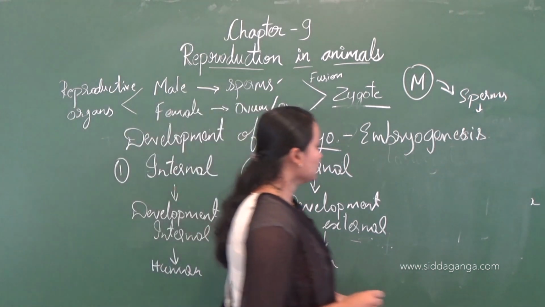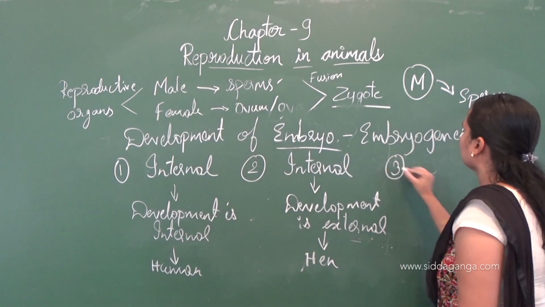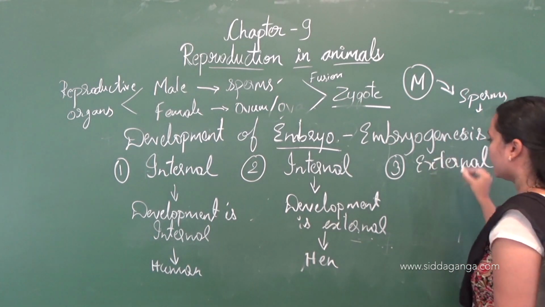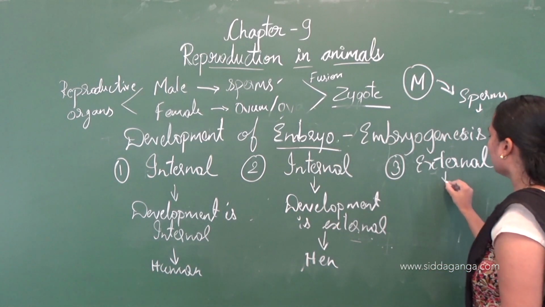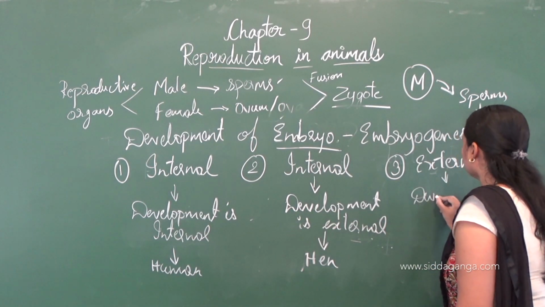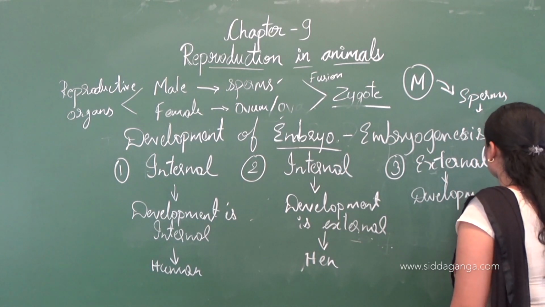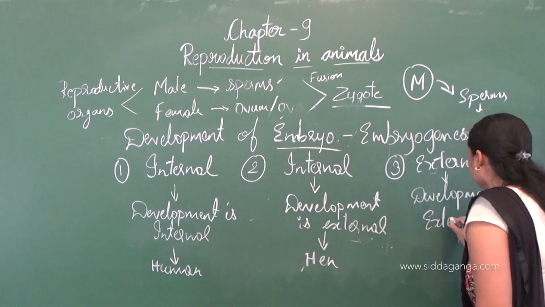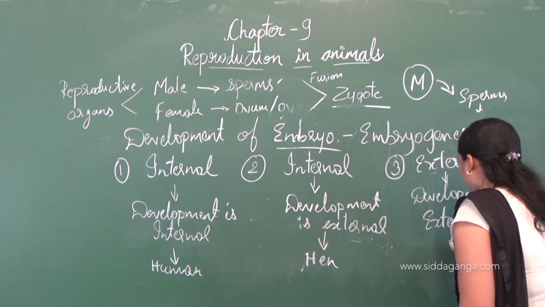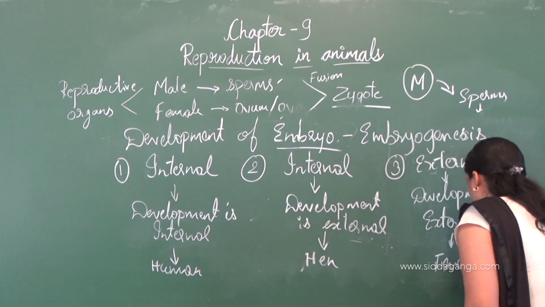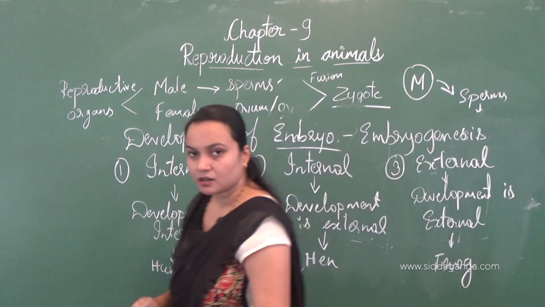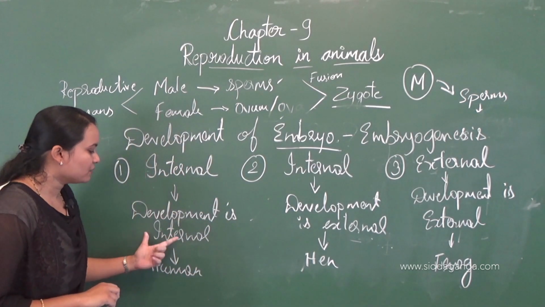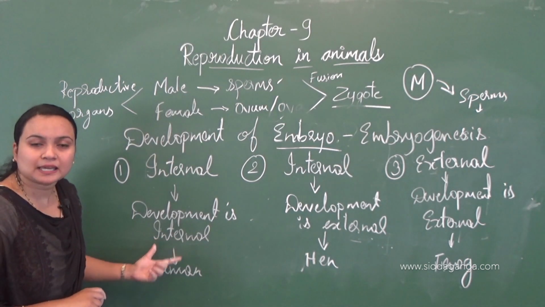And one more case: the fertilization is external and the development is also external, like in frog. So here, fertilization is internal as well as the development is also internal in the case of humans.